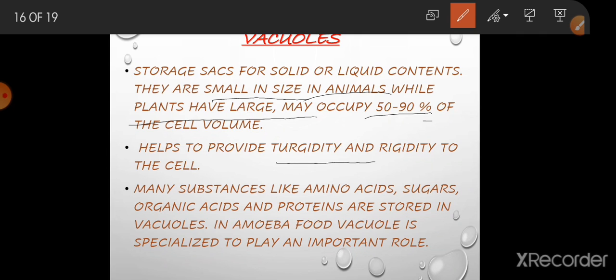So it provides rigidity to the cell, giving it strong strength. Substances like amino acids, sugars, organic acids, and proteins are stored in the vacuoles. In amoeba, the food vacuole is specialized to play an important role. You know the process in amoeba to intake food, right? So for that it is very helpful.